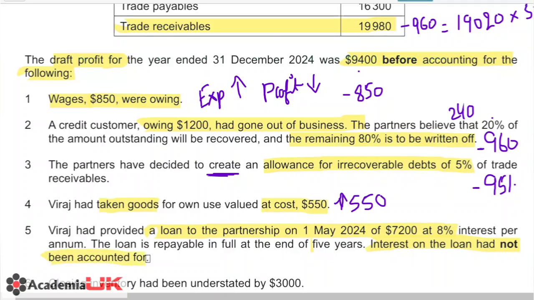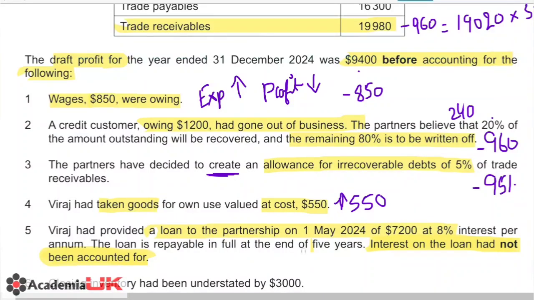Now this loan interest has been very rarely examined in our Cambridge papers. However, this is part of your syllabus, and if you go through your textbooks, you will find information regarding this. Whenever a partner gives a loan to the partnership, interest is recorded as an expense, and this is not to be mentioned in the appropriation. So this is an expense, and this will be affecting the profit.